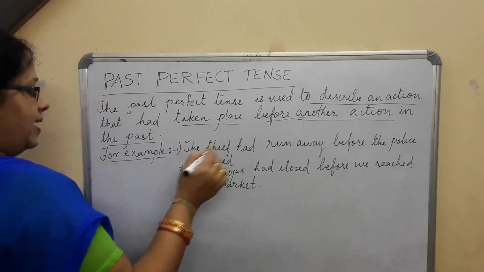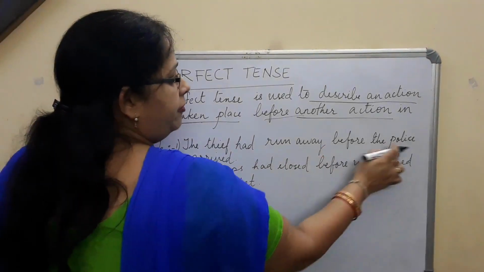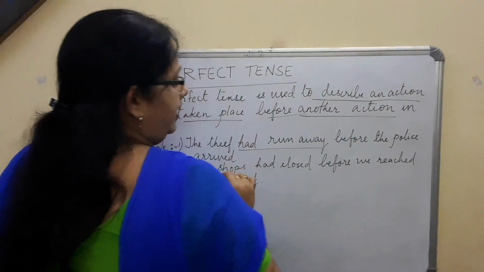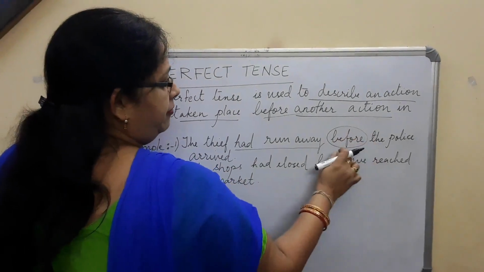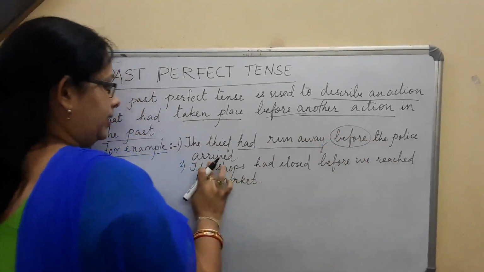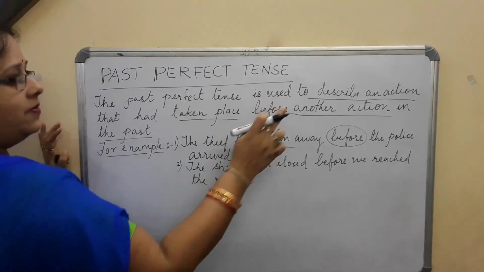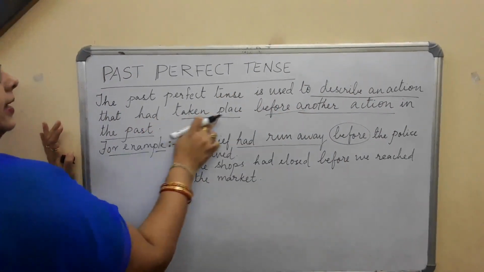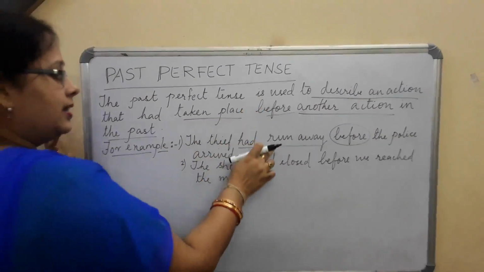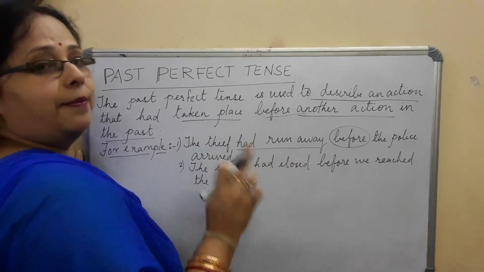Now see the example I am giving you: the thief had run away before the police arrived. It normally happens. The thief had run away. This is a word, before. That means two actions happen. One, the thief ran away, and the police arrived. As we said, it describes an action that had taken place before another action in the past. So the thief had already run away. When? By the time the police arrived, the thief had run away.